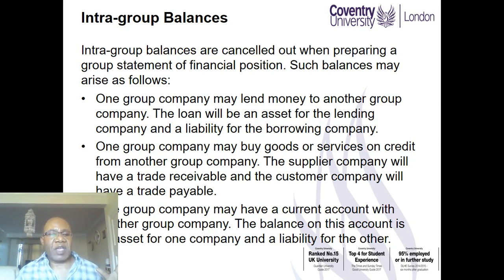Again, we'll cancel the trade receivable out with the trade payable. One group company may also have a current account with another group company. The balance on this account is an asset for one company and a liability for another. Again, when we prepare group accounts, this will be cancelled out.